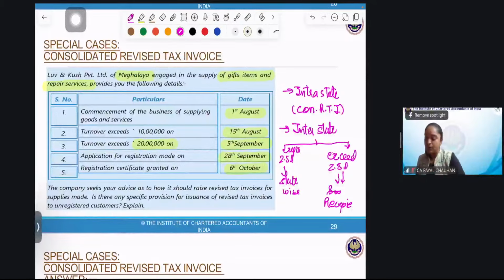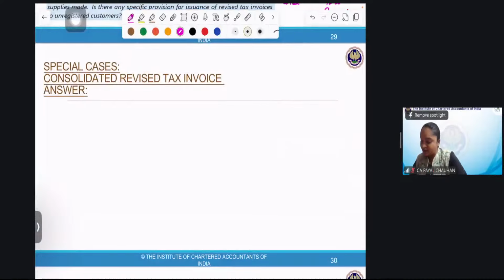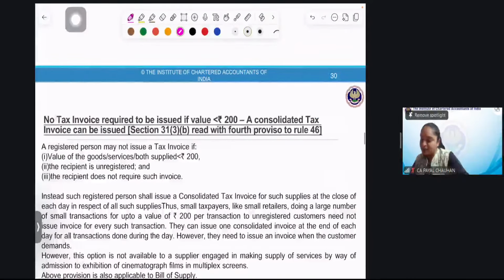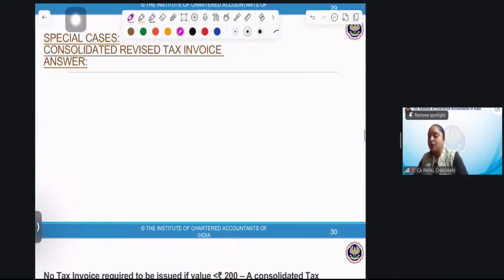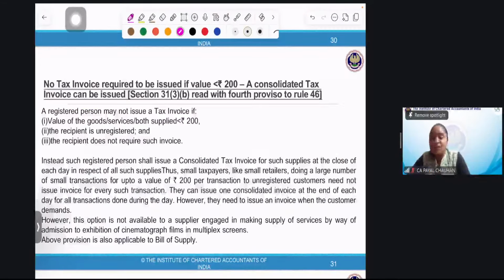Perfect. Now, consolidated revised tax invoice. We've already done that; that's an extra slide. Now, no tax invoice is required to be issued if the value is less than 200 rupees.